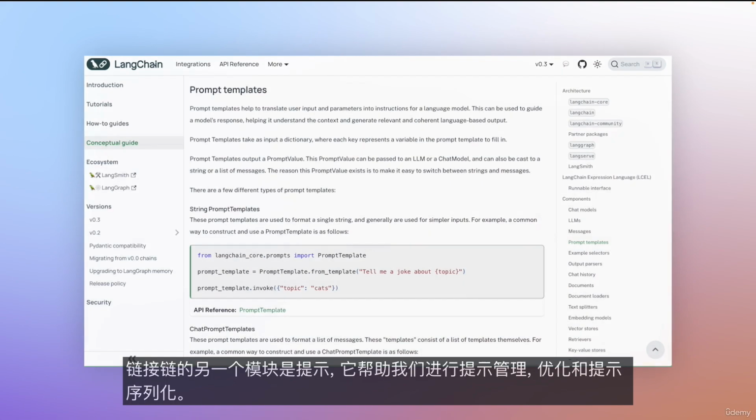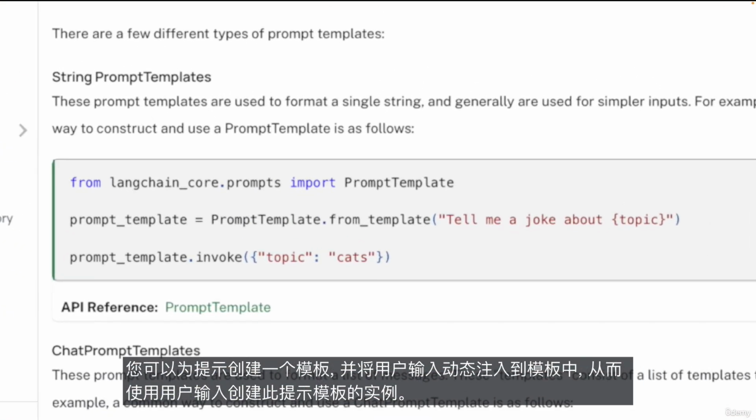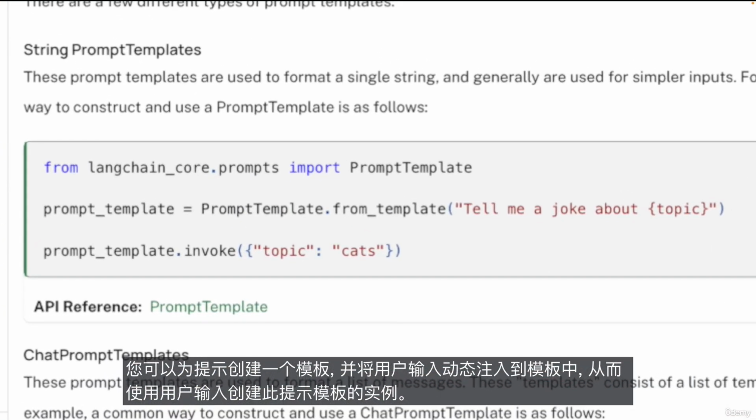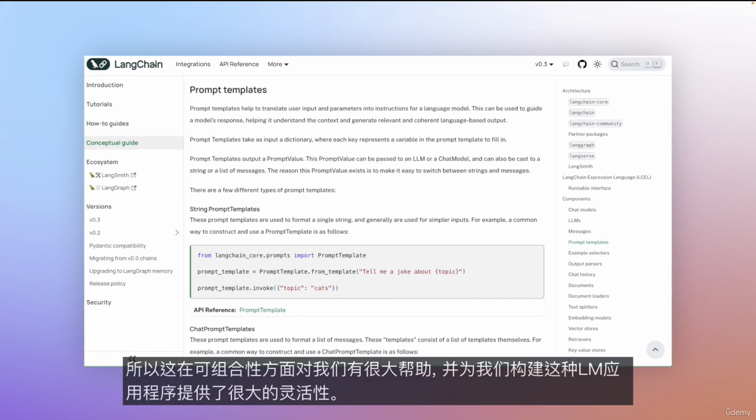Another module of LangChain is prompts, which helps us with prompt management, optimization, and prompt serialization. You can create a template for your prompt and dynamically inject user input into your template, making an instance of this prompt template with your user input. And that's the final prompt that is going to be sent to the LLM. So this helps us a lot with composability and really gives us a lot of flexibility in building those kinds of LLM applications.